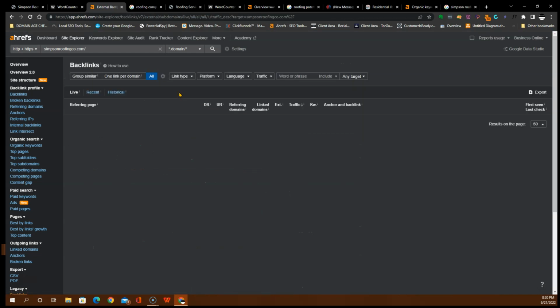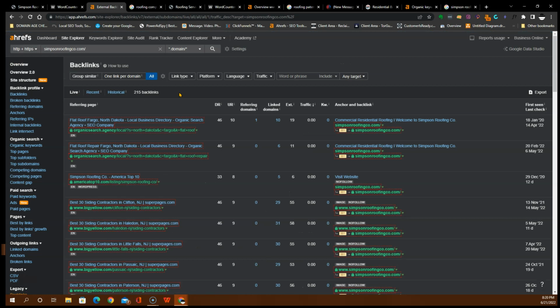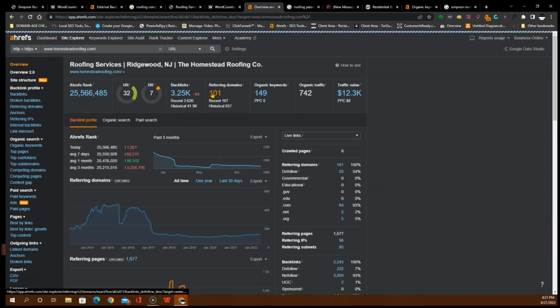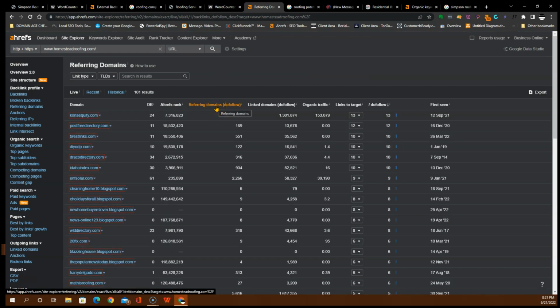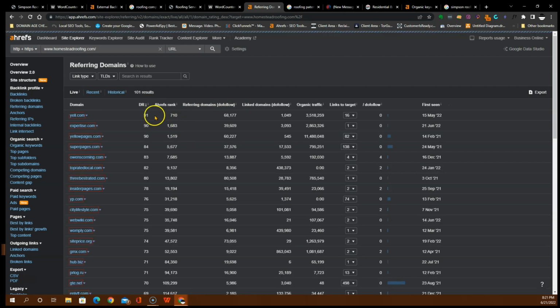The good thing about this software is that we're able to go in and see what websites that you guys are actually ranking for are pointing back to your site, and we're able to dissect them and really analyze them, and we're able to do the same thing with the competitors. And the good thing about this is that if these links are good enough to rank their site, they're good enough to rank yours, right? So we just come in here and we get the best links by the highest DR. So this is when we'll get all of these actually, right? And point them back to our site. And this is how you'll start to get found.